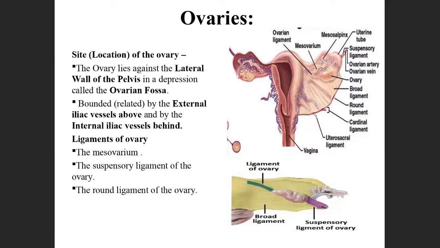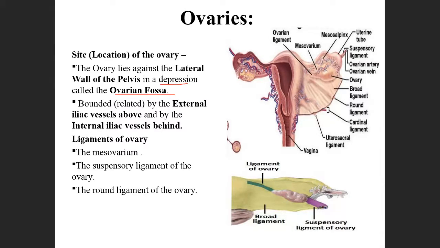So where are they present? As we already know, they are present in the lateral wall of the pelvis, and the depression where they are situated is called the ovarian fossa. Ovaries are located in the ovarian fossa.